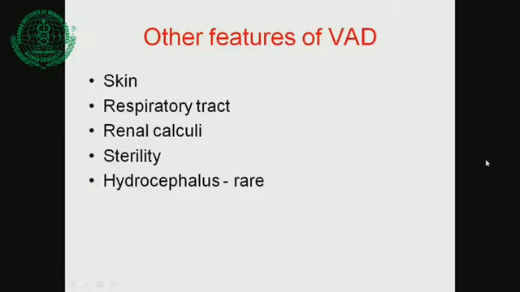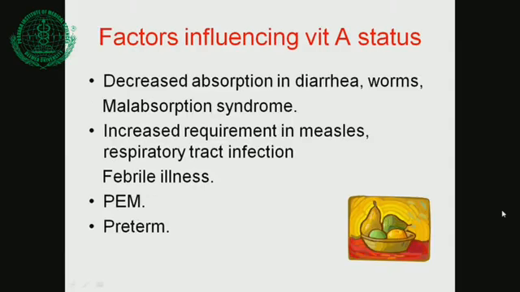Other features of vitamin A deficiency are in the skin, which becomes dry; that is called toad skin. In the respiratory tract, there may be recurrent respiratory infection. Renal calculi are seen because of the vitamin deficiency. Sterility, because the spermatogenesis is hampered. And heterospermia is a very rare feature of vitamin A deficiency. We will not go into details of that.